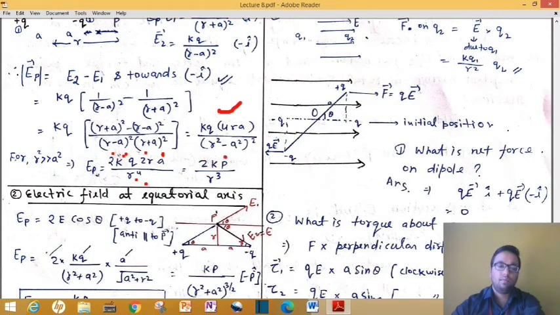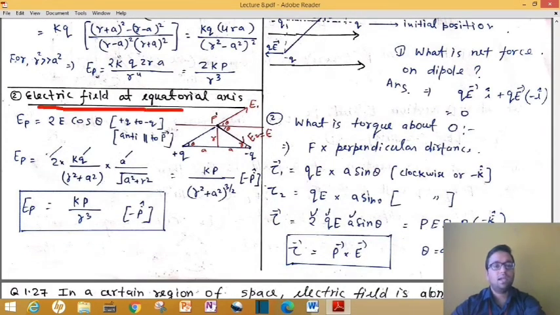Okay, so we will write it as P, this q into the distance between charges, and that is 2a, 2l or 2a. So 2kp upon r cubed is your electric field. Remember, here we have ignored a squared compared to r squared. That's why we can write this.